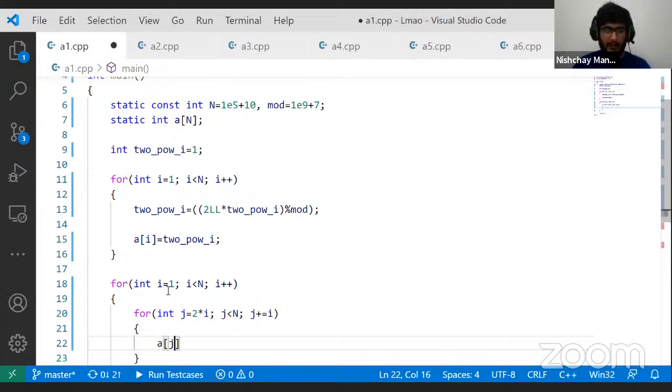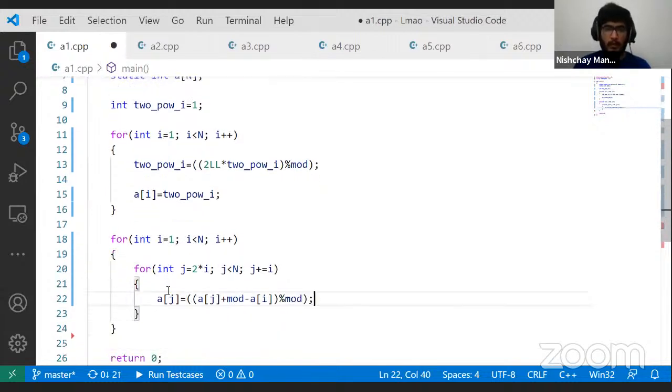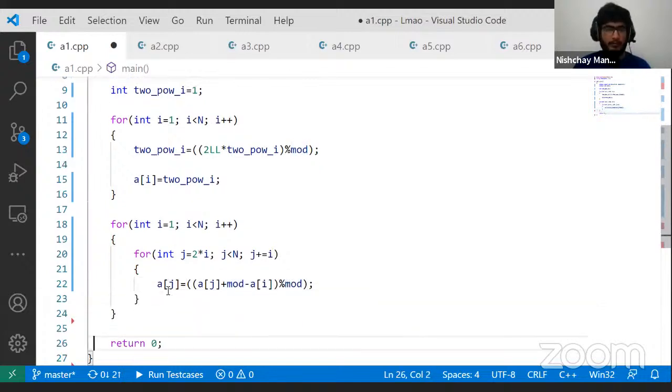So for those multiples, I want to subtract aj minus equal to ai, but I'm not going to do it like this. I'm going to do it like aj is equal to aj minus ai, but I still want the whole number to be in modulo mod. So I'm going to declare that here, and I'm also going to set plus mod here so that this whole number cannot be negative. Now it has to be positive, right? So aj is equal to aj plus mod minus ai modulo mod.